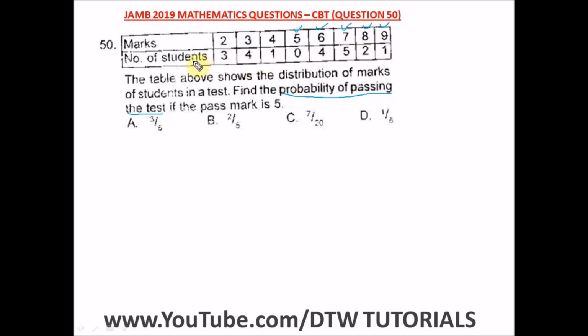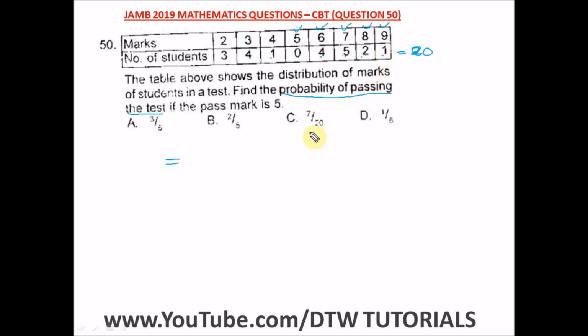So let's find the total number of students here. That's 3 plus 4, that's 7, 7 plus 1, that's 8, 8 plus 4, that will give us 12, and 12 plus 5, that is 17, 17 plus 2, 19, and 19 plus 1, that will give us 20. So the total number of students is what? 20. Now let's find the total number of students that passed. All right, and it's from 5 above. So we have here 0 plus 4, that's 4, and 4 plus 5, that's 9, 9 plus 2, that will give us what? 11, and 11 plus 1, that is what?